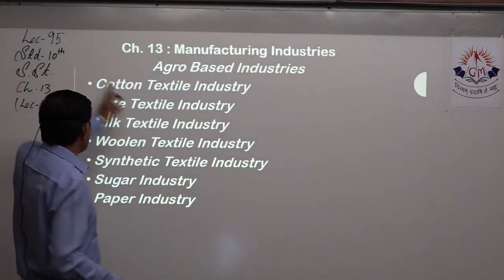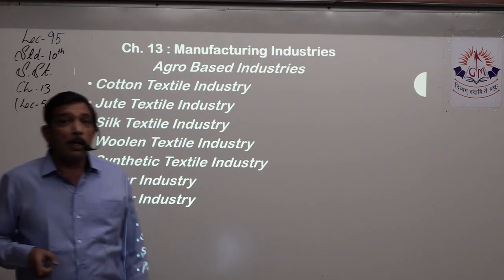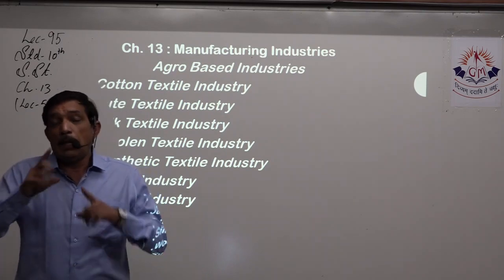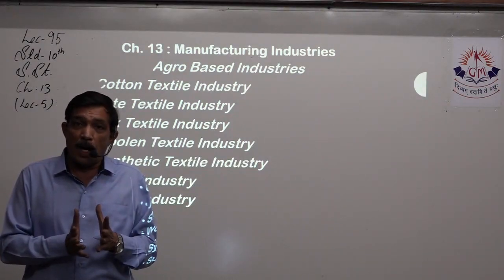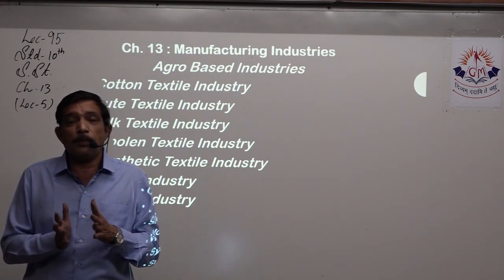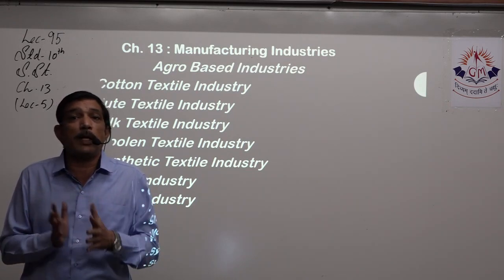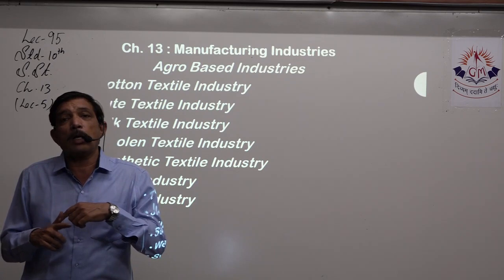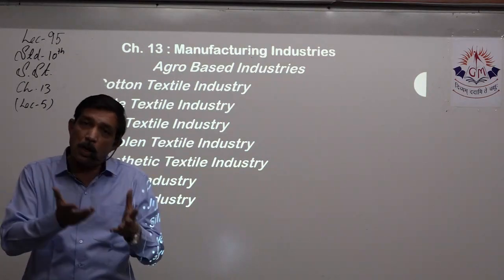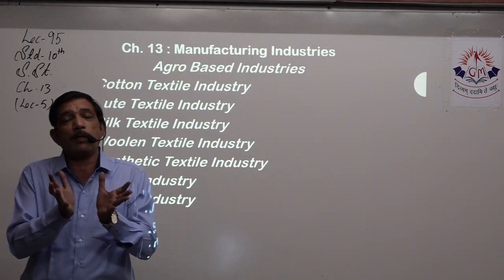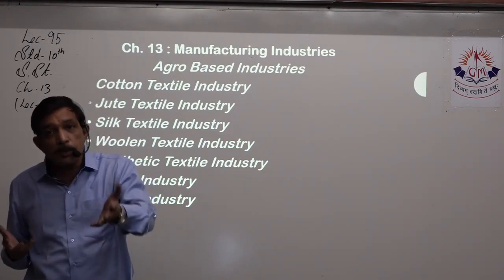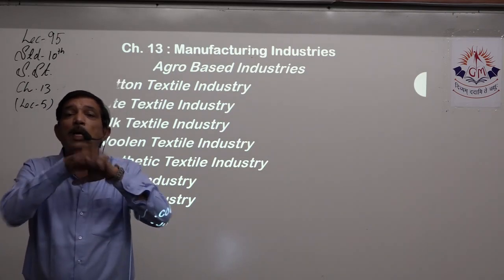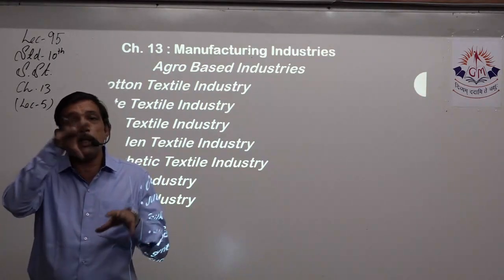In agro industry, this is a list, and we are going to have the map work also, because if we are talking about cotton textile industry, then you should know where to pinpoint on the map several places, because 5 questions are asked in the map. Suppose you are asked to mark wheat growing areas, you mark Punjab. Now you are also asked in the map work to mark a woolen textile. Now woolen textile is also available in Punjab, but you already have that part filled up. So then you must have another option where you can mark a woolen textile industry, because both of them cannot overlap upon each other, right? So you have to show 5 distinct things in the map.